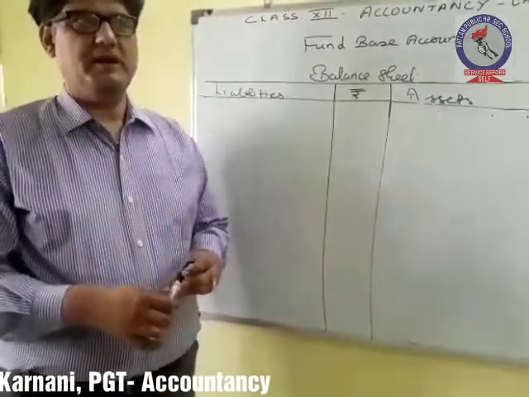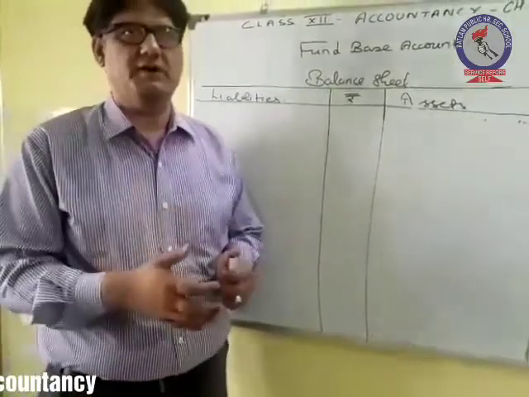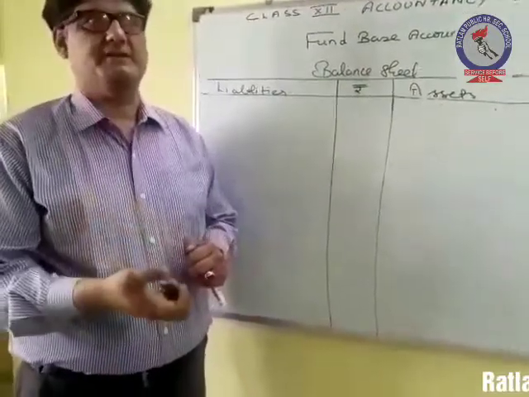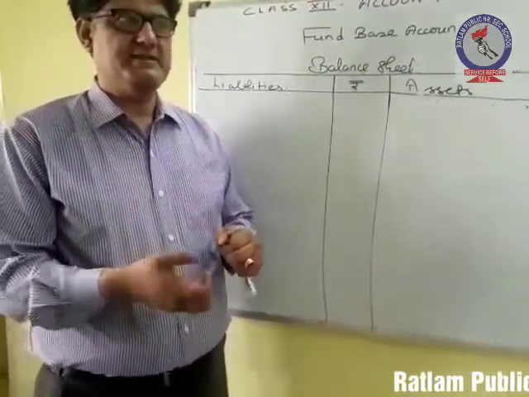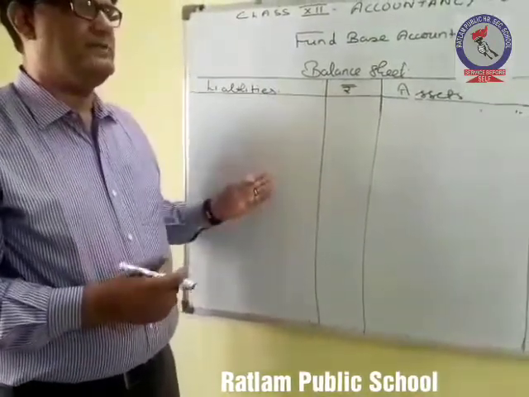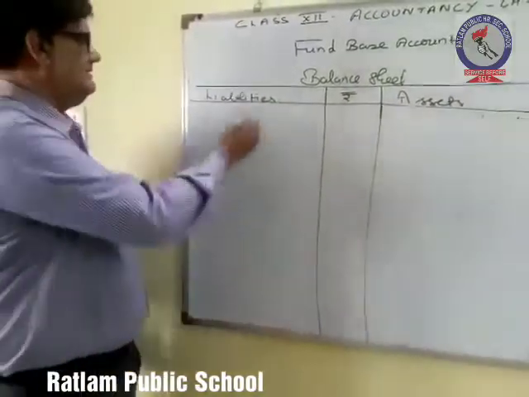So what will be the accounting treatment when we are having certain fund which is related with some constructive activities? We can see this with the help of some numerical figures.